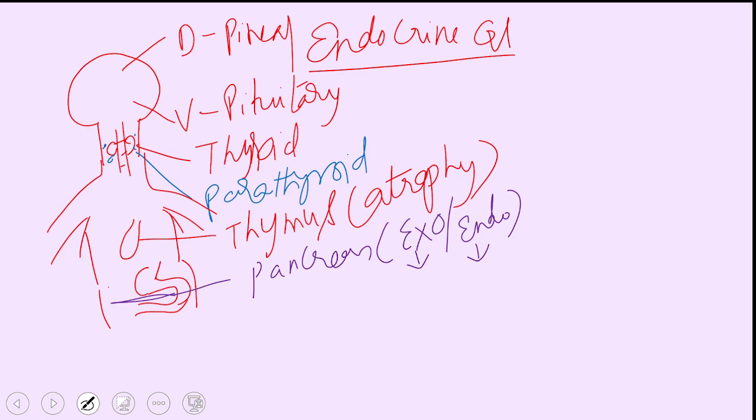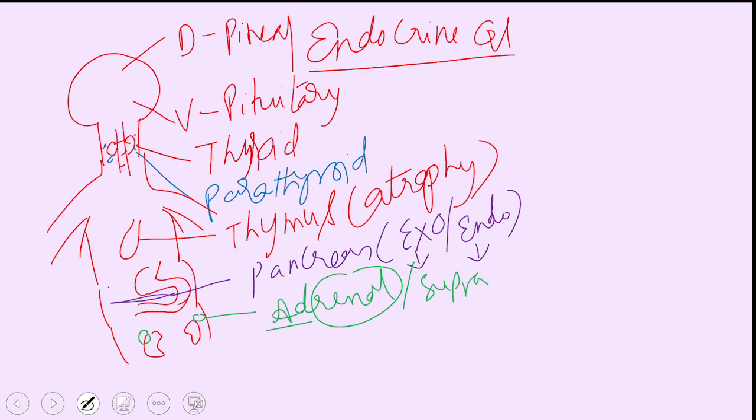Further moving down, we have the kidneys. Attached to the kidneys, there are two endocrine glands, and these are called adrenal glands. Ad means added to. To which part are they added? Renal means excretory organ, and the excretory organs are kidneys here. Hence we call them adrenal glands. These are attached to the apex of the kidney, hence we also call them suprarenal glands.